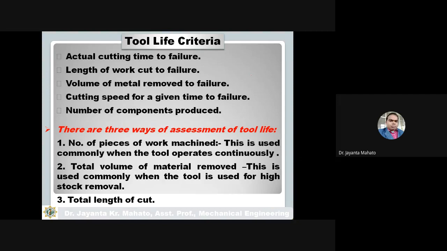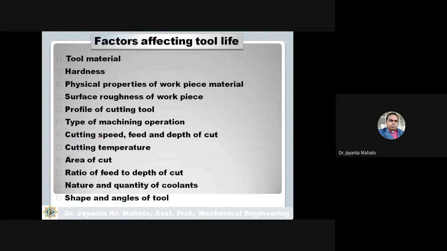Total length of cut, meaning how much total length is cut by using that cutting tool. So, what are the factors that affect the cutting tool life? Actually, these are the different factors. These factors affect the tool life.